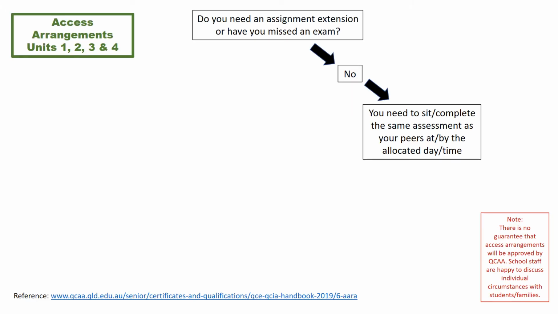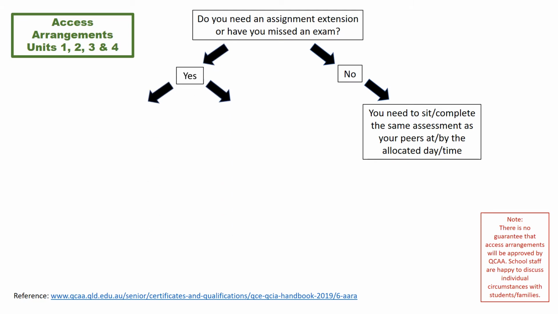So first of all, we're going to look at access arrangements. An example of this is, do you need an assignment extension or have you missed an exam? Obviously, if you haven't missed this, you'll just need to sit or complete the same assessment as the rest of the class at or by the allocated day or time.